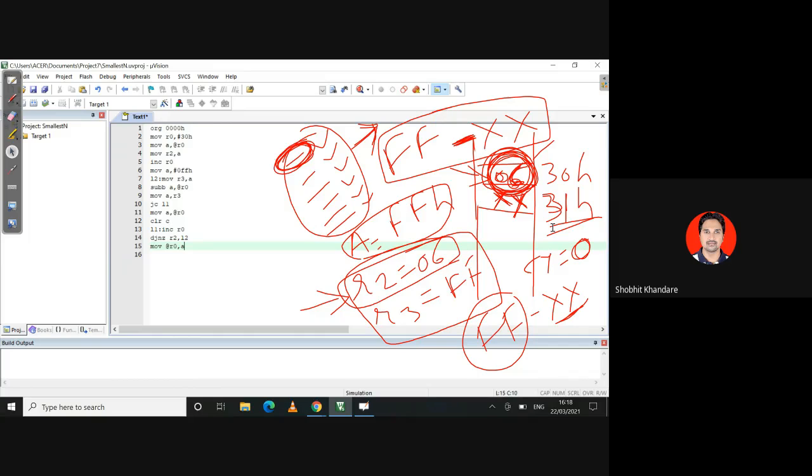I have got the smallest number. Once you have got the smallest number, then I have to move that smallest number at the rate of R0.